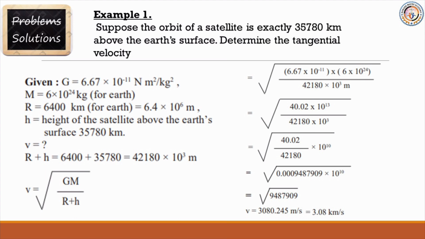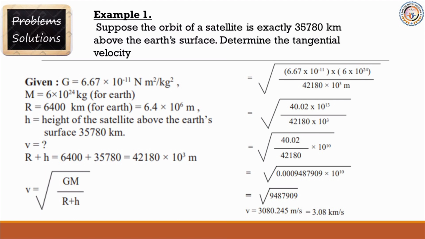M is equal to 6 into 10 raised to 24 kg for Earth. R is 6,400 km for Earth, which is equal to 6.4 into 10 raised to 6 meter. H stands for height. Height of the satellite above the Earth's surface is equal to 35,780 km. So what should we find? Velocity. V is equal to question mark.